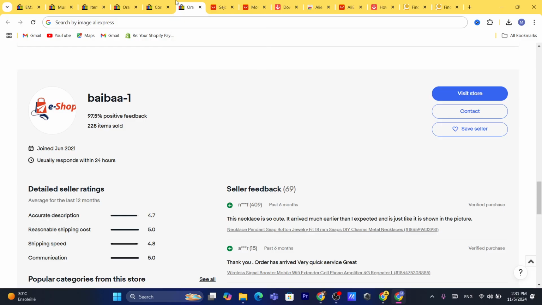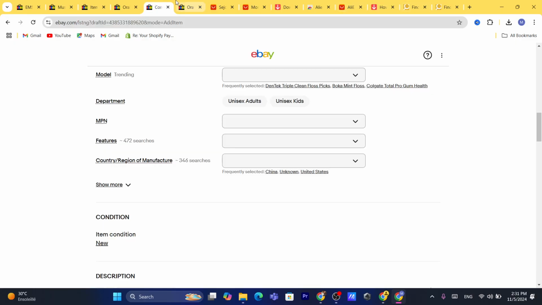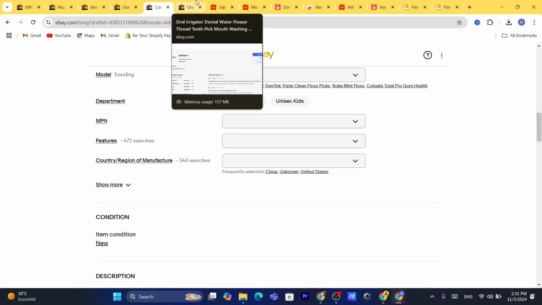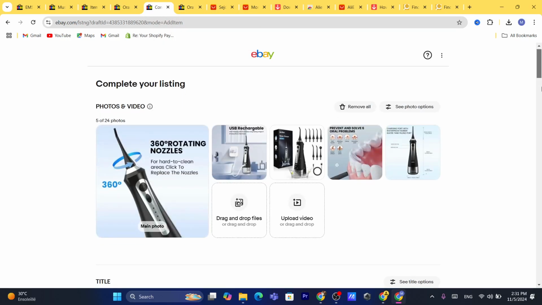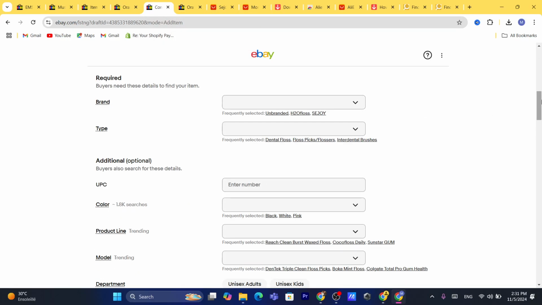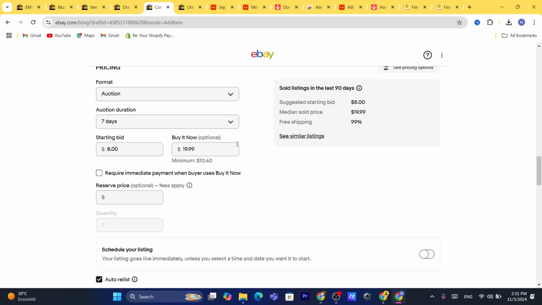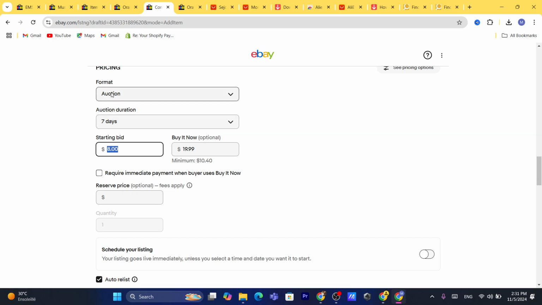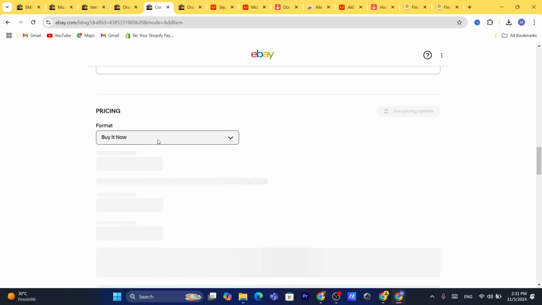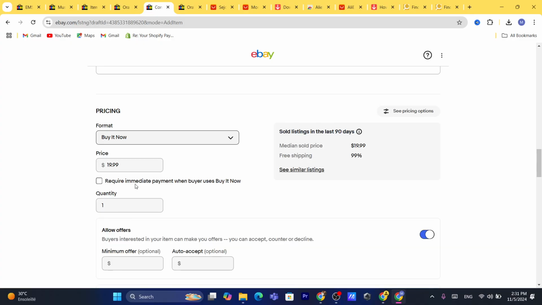Now the last step, guys, is the photos. We have added the photos here. As you can see, now I add the price. Make the price a little bit lower than the competitor. If he is selling it for $40, sorry guys, you want to sell it for $39.